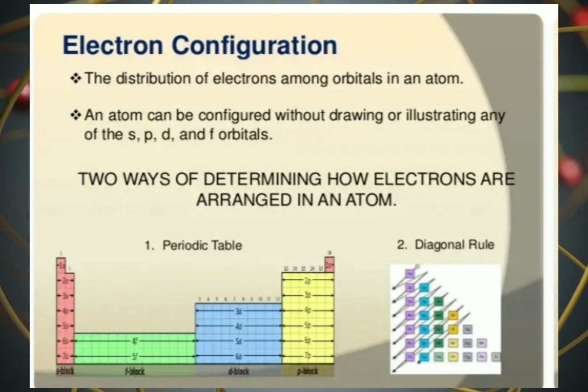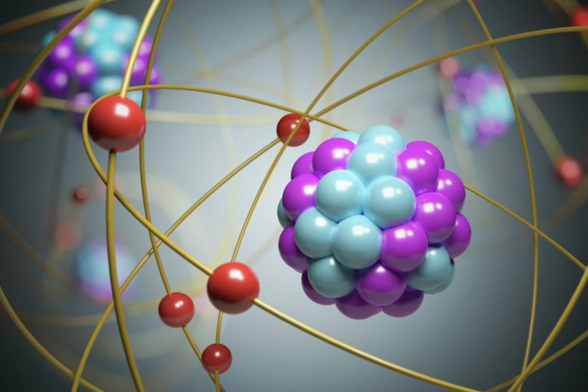Electron configuration: the distribution of electrons among orbitals in an atom. An atom can be configured without drawing or illustrating any of the S, P, D, and F orbitals. There are 2 ways of determining how electrons are arranged in an atom. First, the periodic table and the diagonal rule.